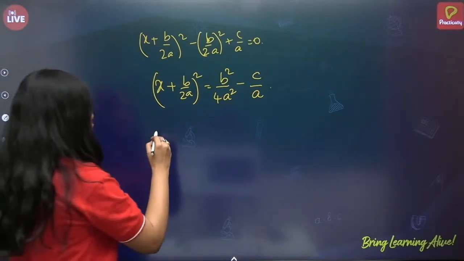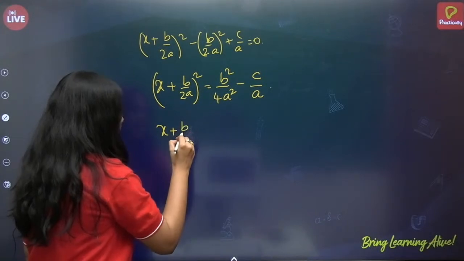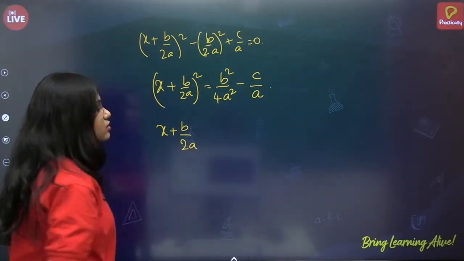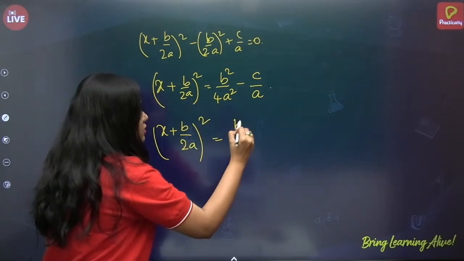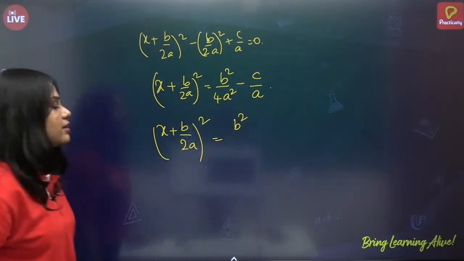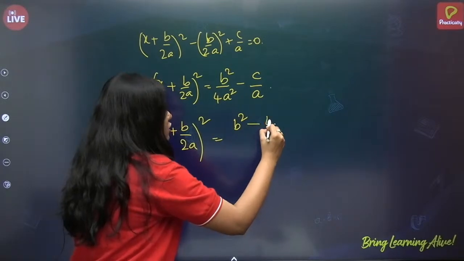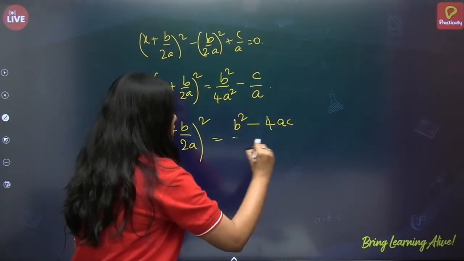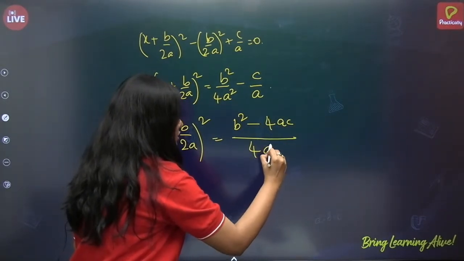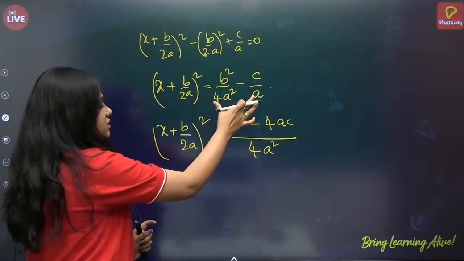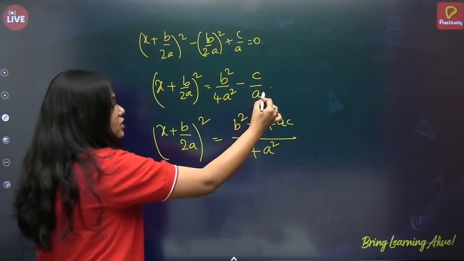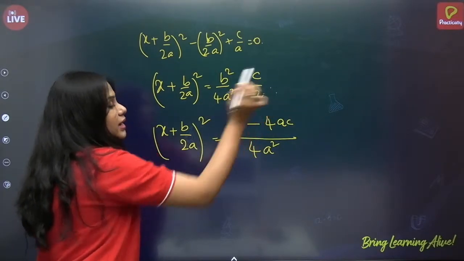No doubt. Now, (x plus b by 2a) whole square is equal to b square. You take the LCM, what you'll get? 4a square. So minus 4ac by 4a square. Correct? So this is simple LCM. Okay, I'm not explaining, just take the LCM. You'll be getting 4a square. So you multiply 4a to denominator and numerator.